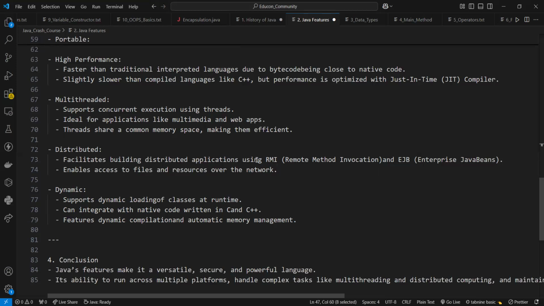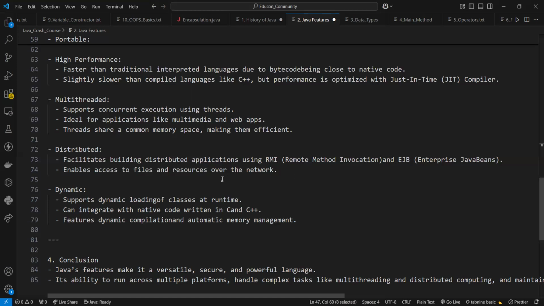Next is multi-threaded. So a thread is like a separate program executing concurrently, and we can write Java programs that deal with many tasks at once by defining multiple threads. So the main advantage of multi-threading is that it doesn't occupy memory for each thread. It shares a common memory area, and threads are important for multimedia, web applications, etc. So one shared memory space is there.